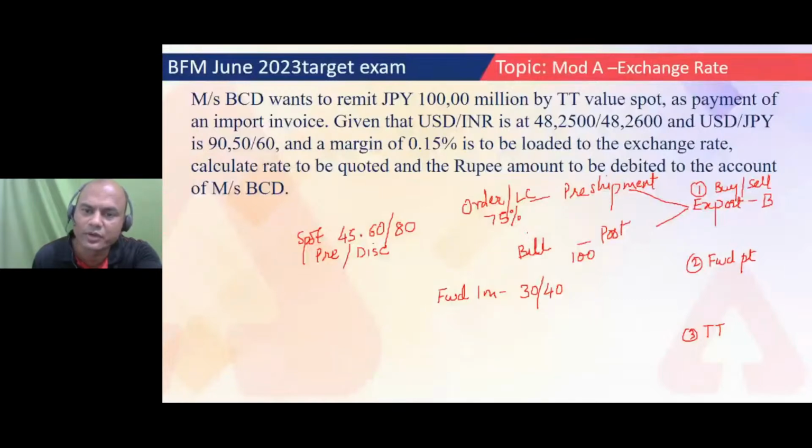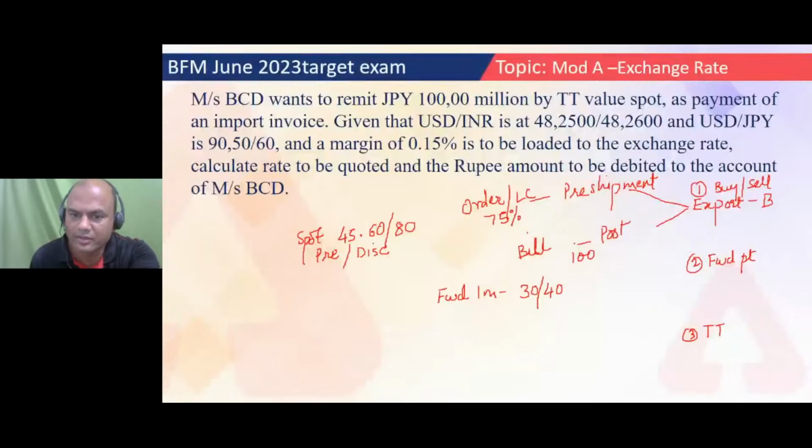Spot rate is given as 45.6080. Premium or discount? Very good. Who's this? Jaiprakash and Hussainiya. Eknath. Correct. You can never decide premium or discount on spot. Premium or discount is always decided on forwards. Okay. Got it? Let's move on.